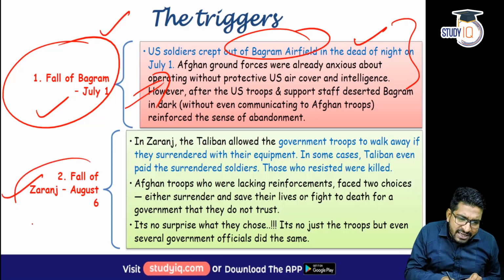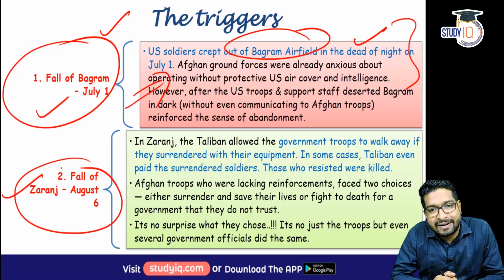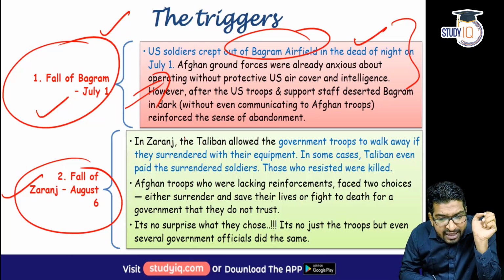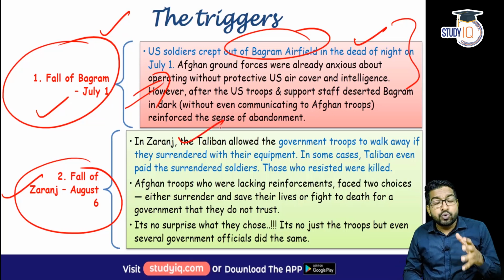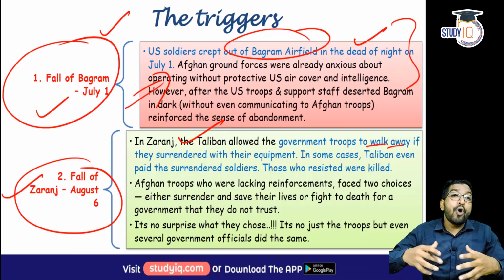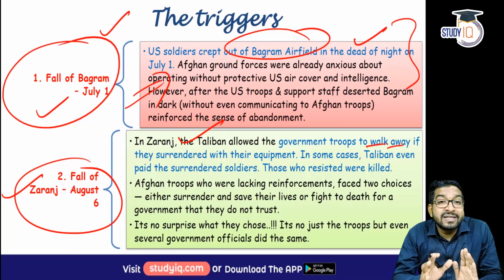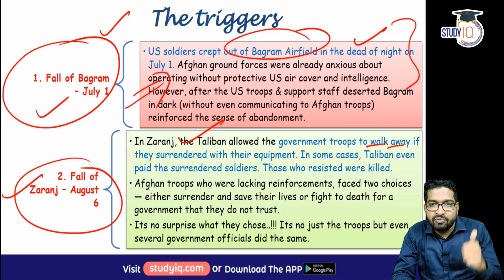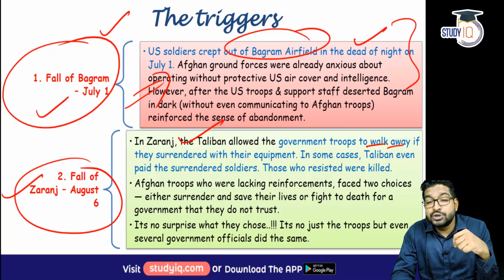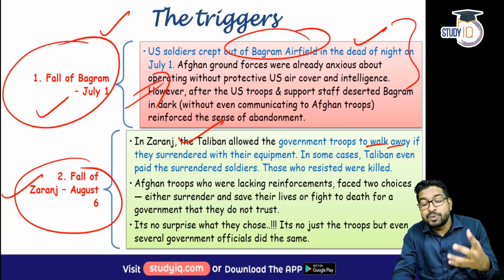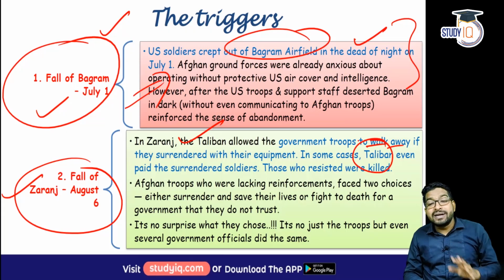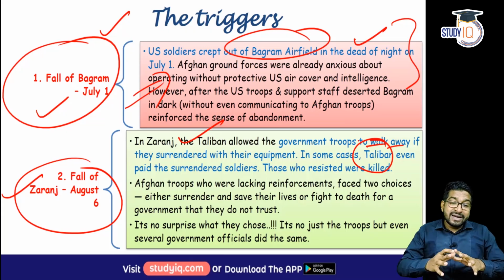Very soon on August 6, Zaranj fell. Now what happened in Zaranj was very, very interesting. In Zaranj, when Taliban came, the government troops, the Afghan National Army soldiers, they allowed Taliban to walk in. They basically surrendered with their equipment because they had two options. One, you surrender or you'll be killed. Now, in fact, when the soldiers surrendered, it is said, and many news reports have highlighted this, that Taliban gave pocket money to the surrendered soldiers. But those who resisted, they were killed.